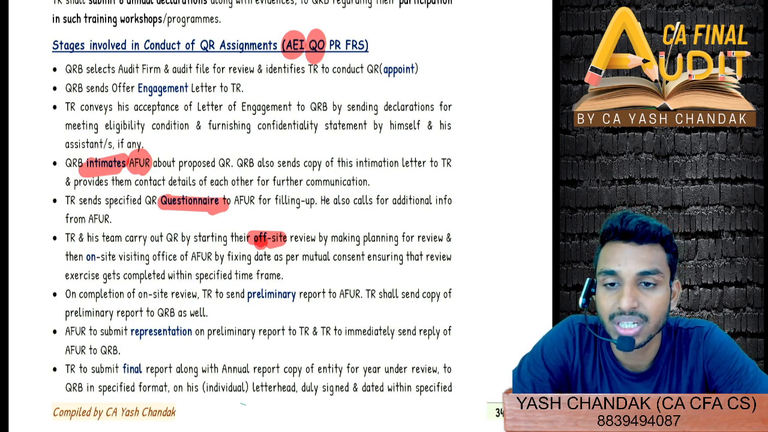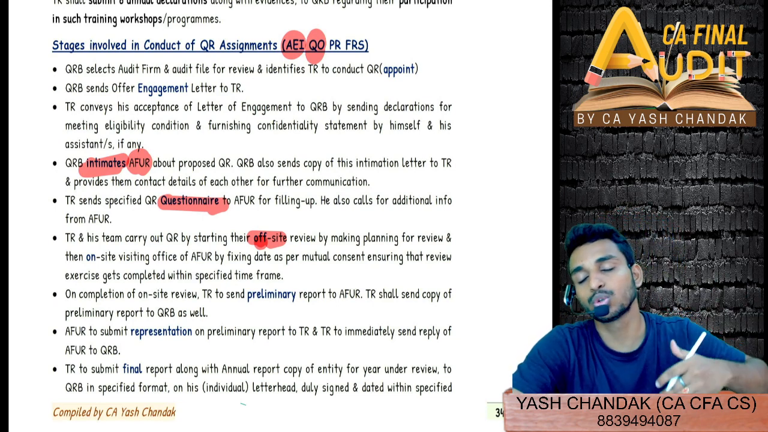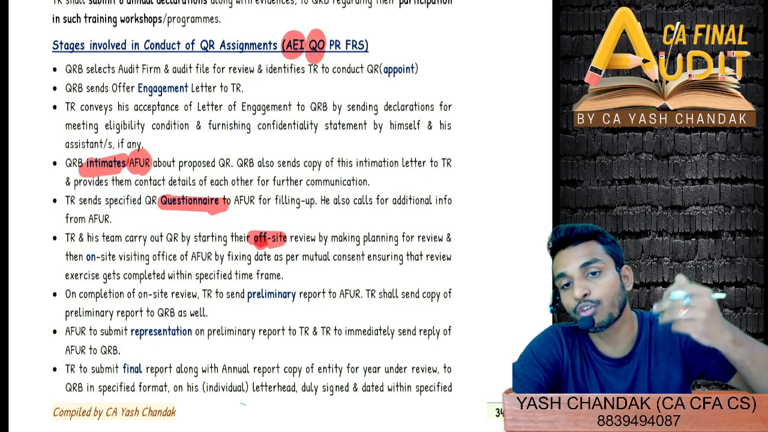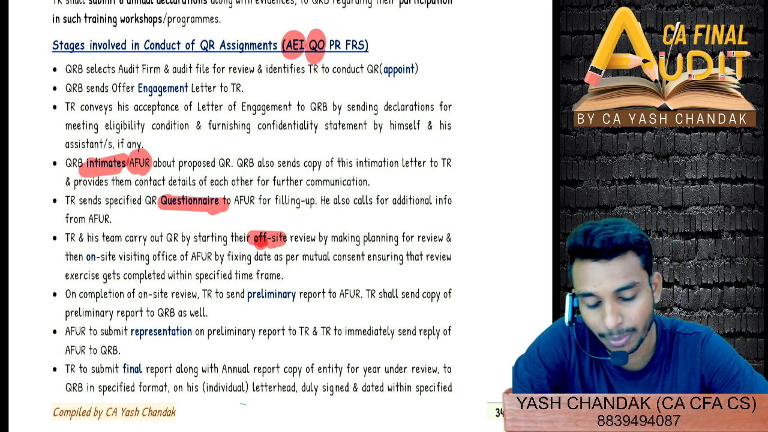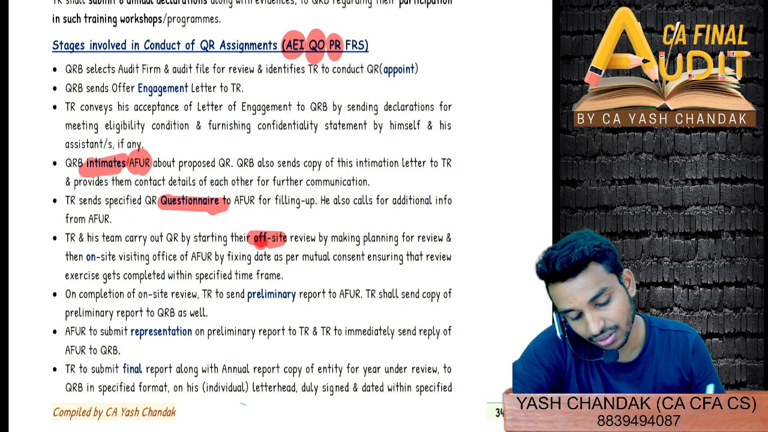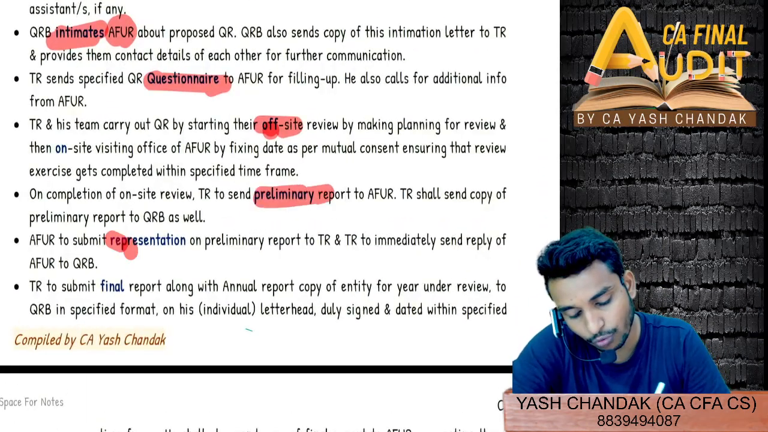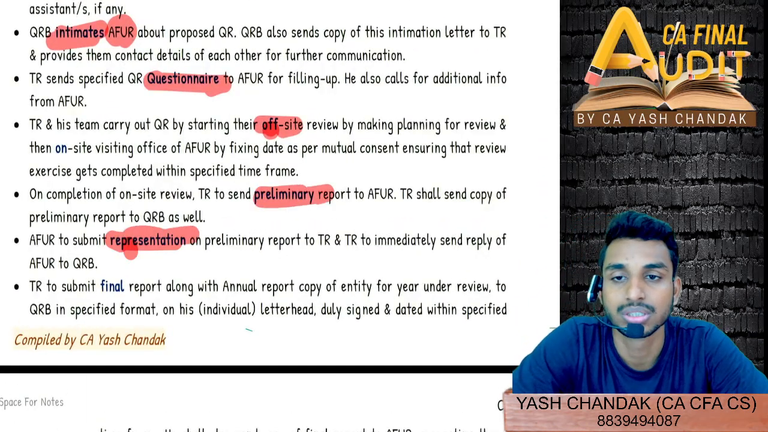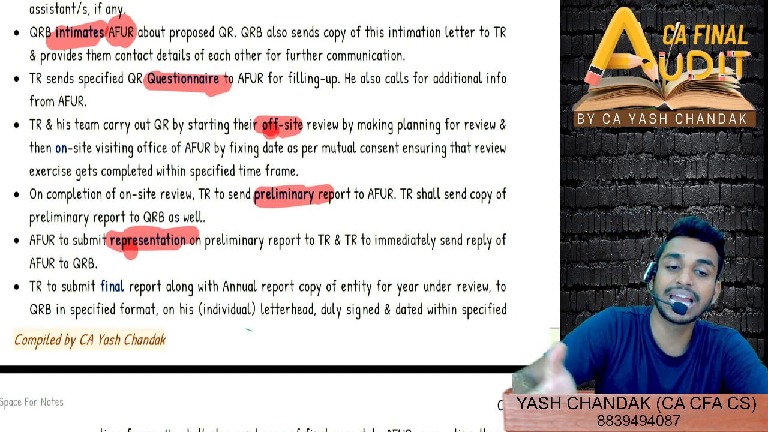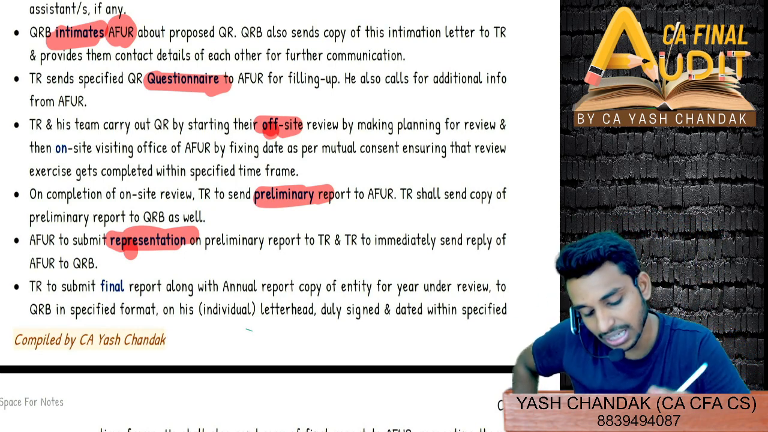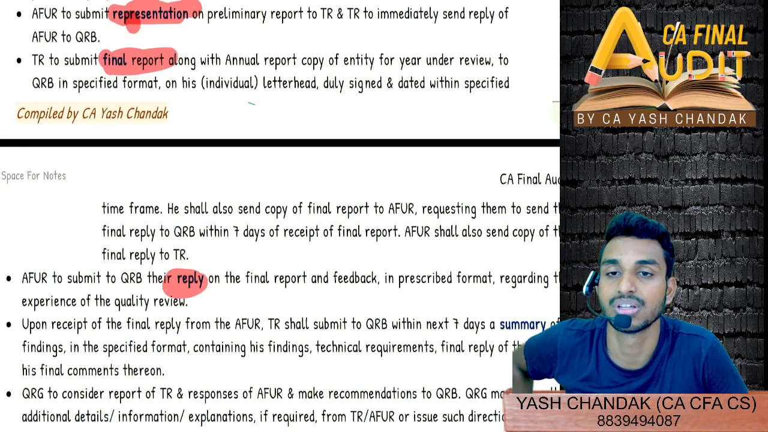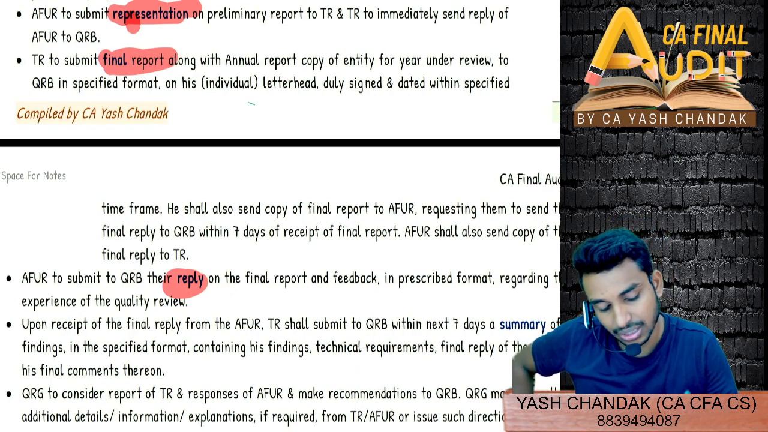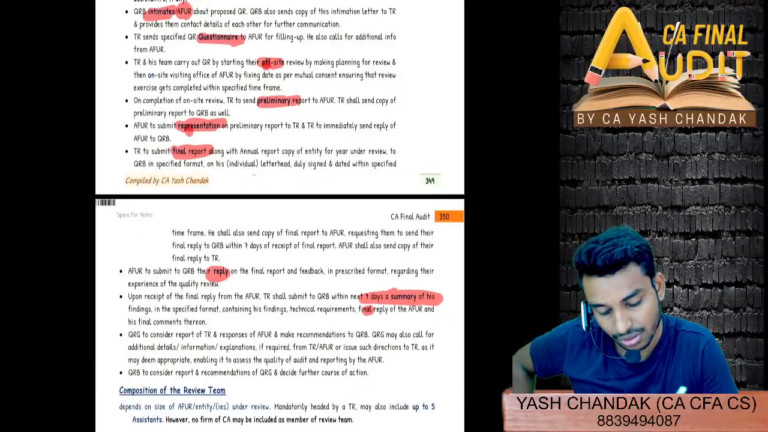So we'll send a questionnaire. Then based on the replies that we have received to the questionnaire, we will start with what? Offsite review, followed by the on-site review. Then PRFRS. So P for preliminary report, R for representation on the preliminary report. So the preliminary report will be submitted, and we'll get a representation from the AFUR. Similarly, F for final report, and then R for representation or reply within 7 days. And lastly for S, you can see what? Summary of findings.